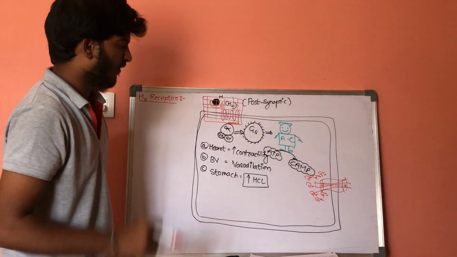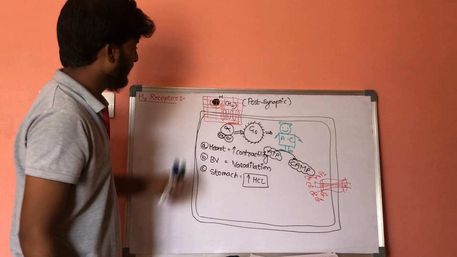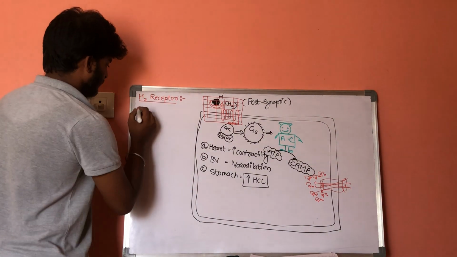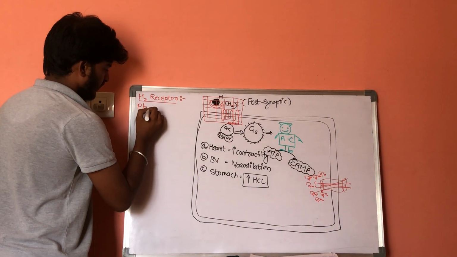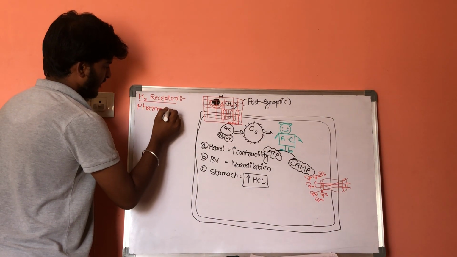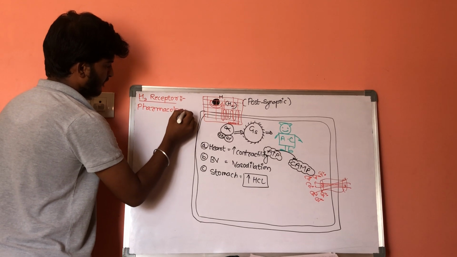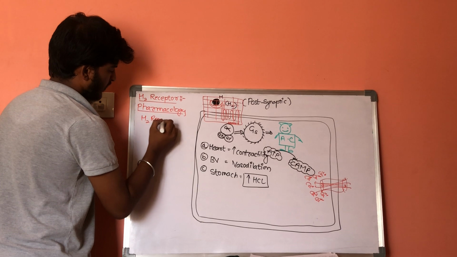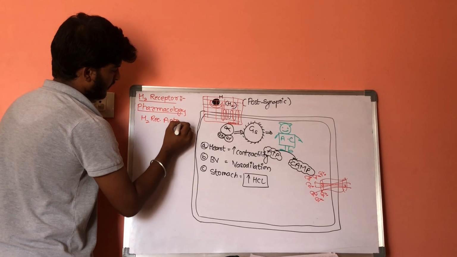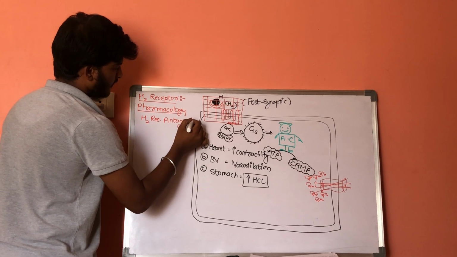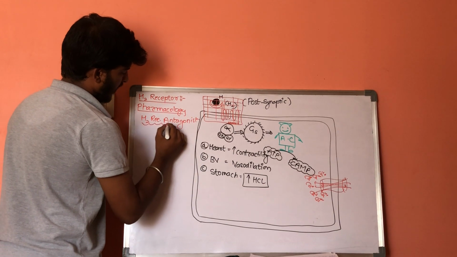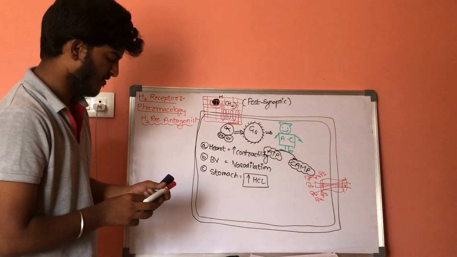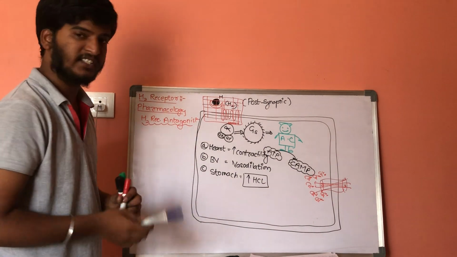The drugs which inhibit these are called H2 receptor antagonists. So what are the drugs which come under H2 type of receptor antagonist?